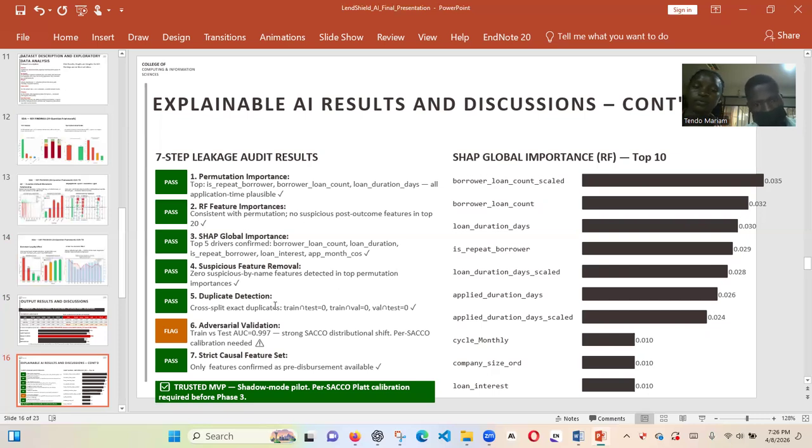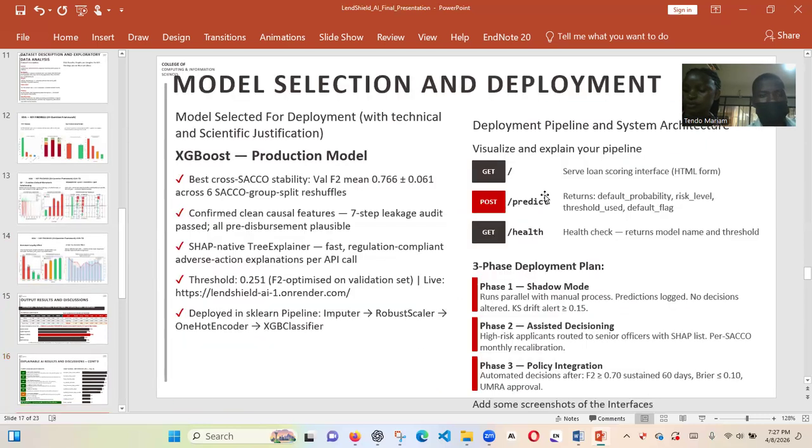And then we also looked at duplicate detection. Here we are saying train-test intersection. Are there any data that exist in both train and test? Because if your data is in train and you also put it in test, the model will just predict it accurately without any problem. So we had to verify that nothing like that happened. And this one here basically shows us which features, engineered and non-engineered, contribute to the predictions. That's basically what our SHAP group importance is showing.